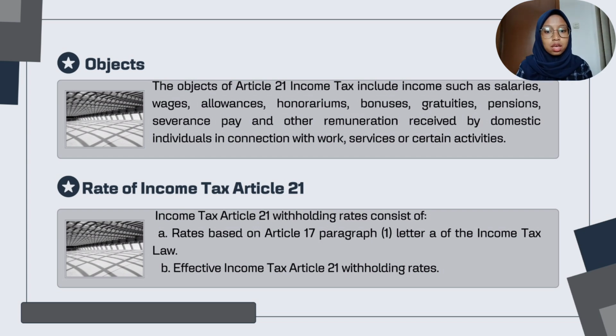And the last is rate of income tax Article 21. Income tax Article 21 withholding rates consist of number one, rates based on Article 17 paragraph 1 letter A of the income tax law, and number two, effective income tax Article 21 withholding rates.